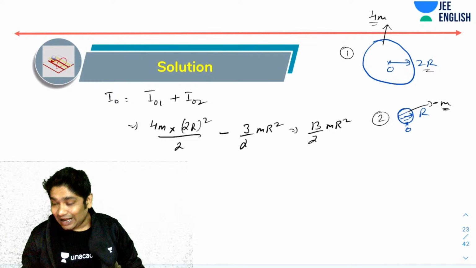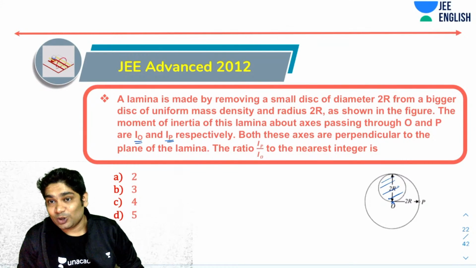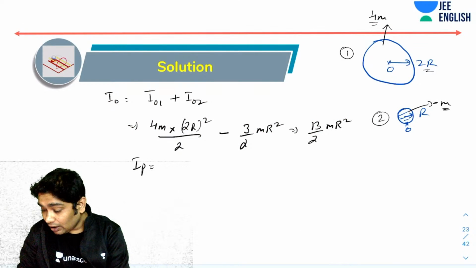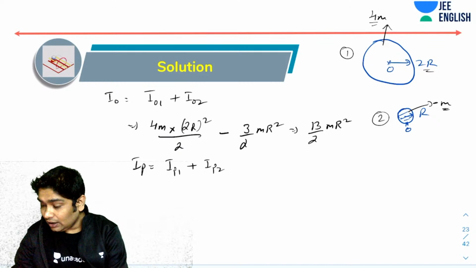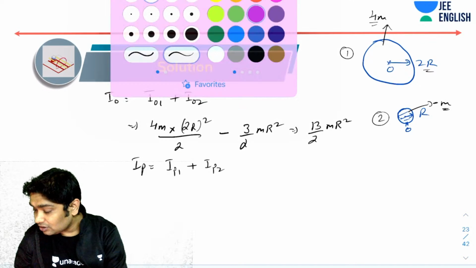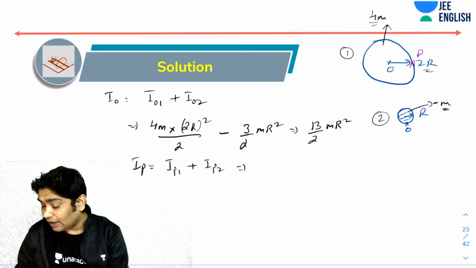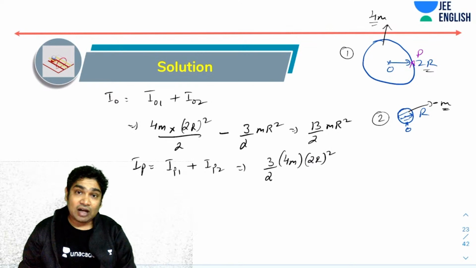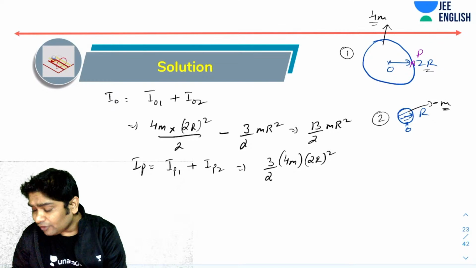How about I about axis P? Again, I will apply the same approach. It will be very simple. I about P would be IP1 plus IP2. For the first, it is an axis passing through the edge. So here is your P. IP1 would be 3 by 2 mr square, where m is 4m and r is 2r, so (2r) whole square. This is the moment of inertia of the bigger disk about an axis passing through P, and then the moment of inertia of the smaller disk.